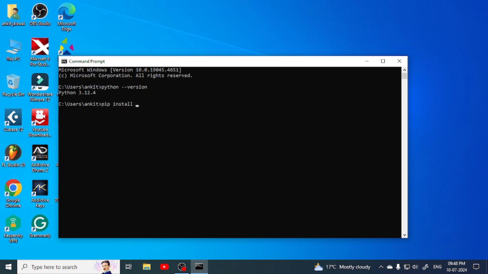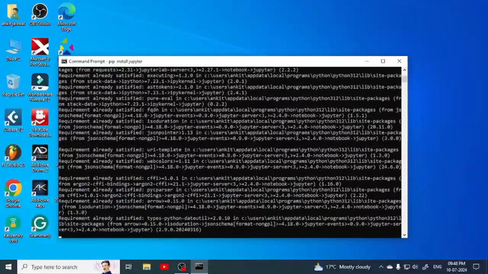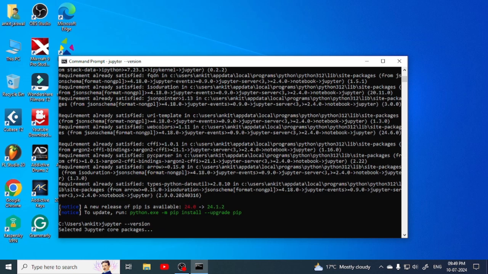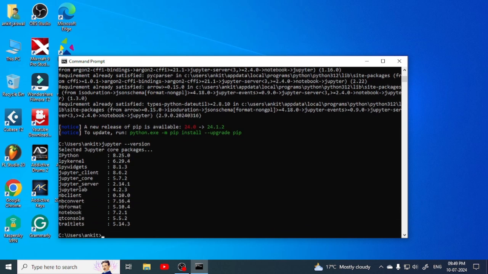Now we are going to install Jupyter Notebook by writing pip install jupyter. Press the enter key and you can see its installation process has started. Once the installation process is complete, you will write jupyter --version to check whether Jupyter is properly installed or not. Then you will see all the information related to Jupyter here.